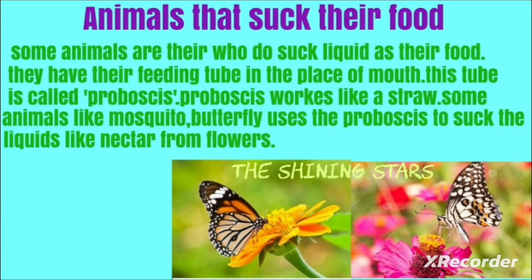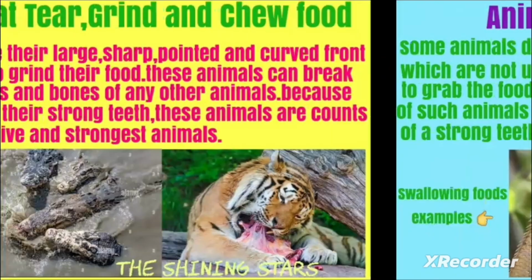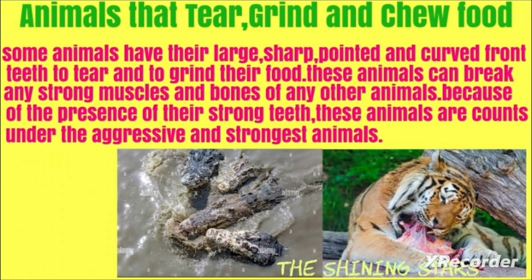Now number 5 is animals that swallow their food. Some animals do not have teeth or have very small teeth which are not useful for chewing. These small teeth only help to grab the food. Birds, lizards, snakes, and frogs are examples of animals that swallow their food directly due to the absence of strong teeth.